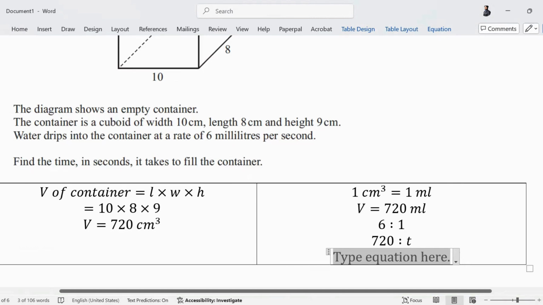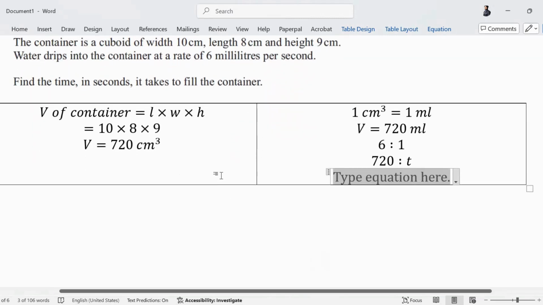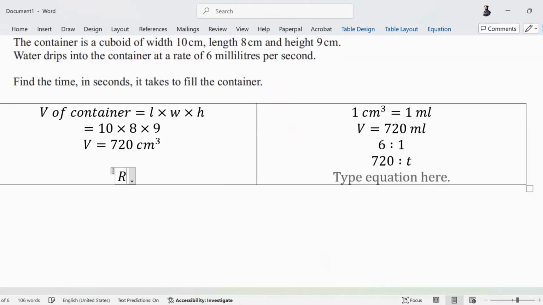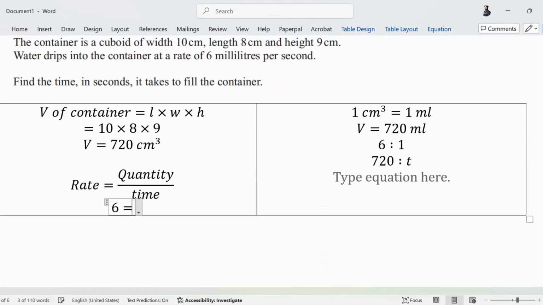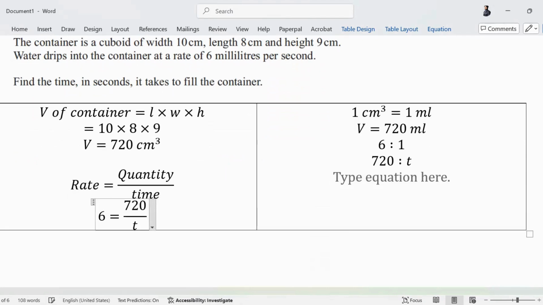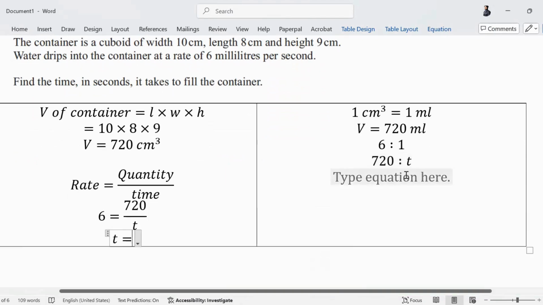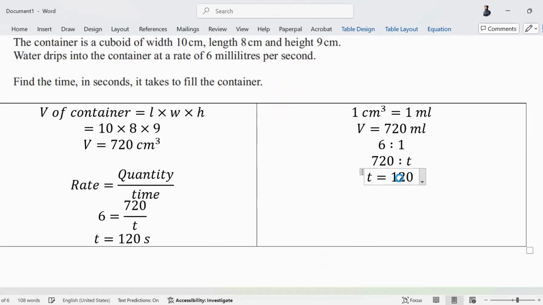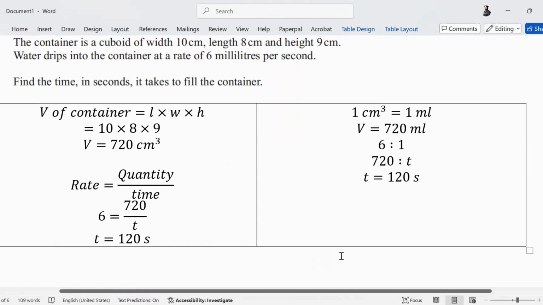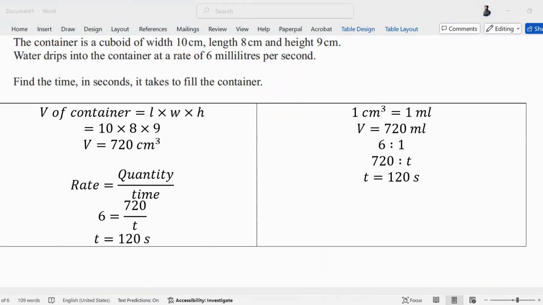रिमेंबर इसमें टाइम को हमने सेकंड्स में लिया है. You could have done it this way or you could have done it this way, that rate is quantity upon time. Your rate is 6, your quantity is 720, you can find the time. It is the same thing. दोनों तरह से t की वैल्यू सेम ही आएगी. You can either apply basic ratio, 120 seconds. Question is asking you in minutes या seconds. Check कर लो बस. Seconds. So your answer is 120 seconds. That is why I tell you to be cautious with the units. Is this clear?